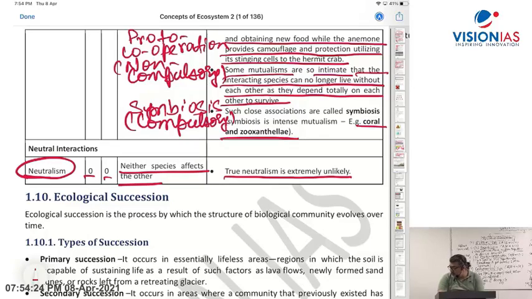What is lichen? Lichen is a symbiotic relation between cyanobacteria and fungi. Blue-green algae and fungi live together. That makes the lichen.